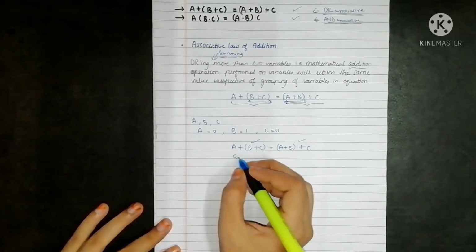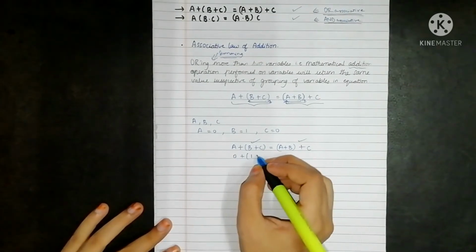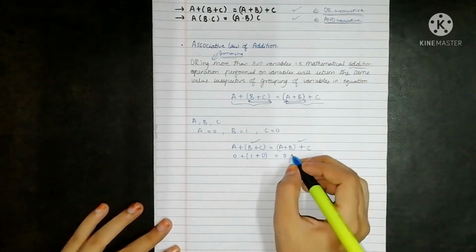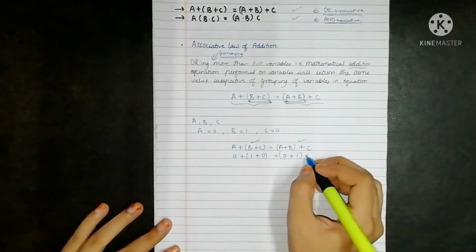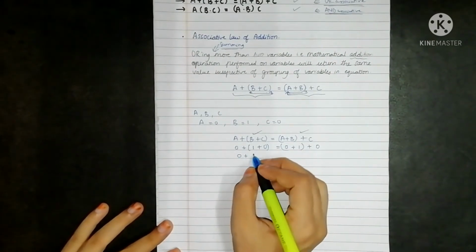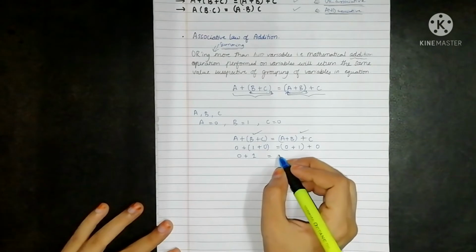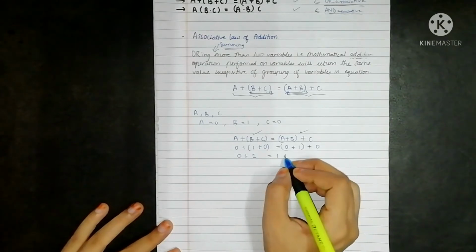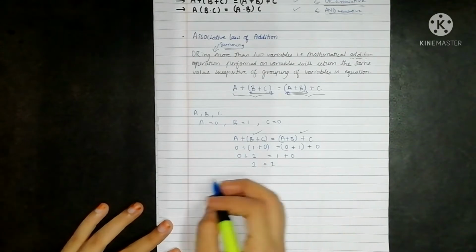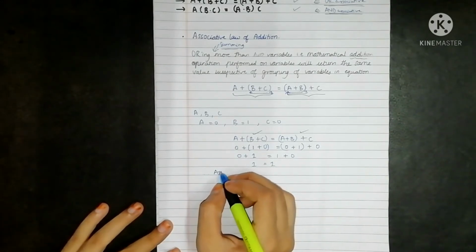Take a as 0 plus b as 1, c as 0. Similarly here also, a as 0, b as 1 plus c as 0. 0 plus 1 plus 0 is 1, and here 0 plus 1 is 1, 1 plus 0, so I am getting 1 equal to 1. Thus the law is verified.